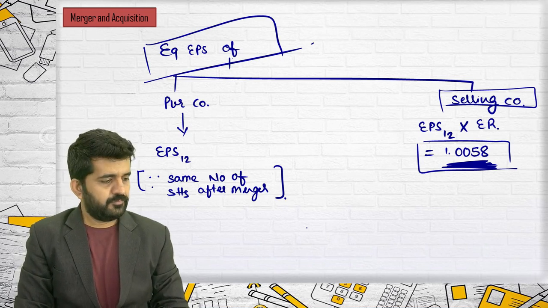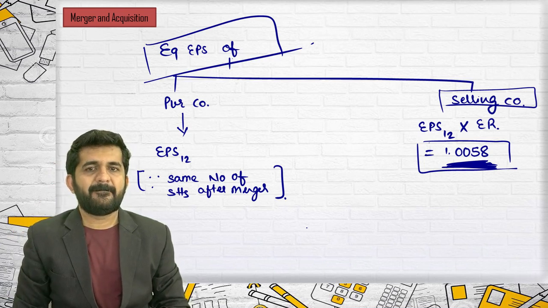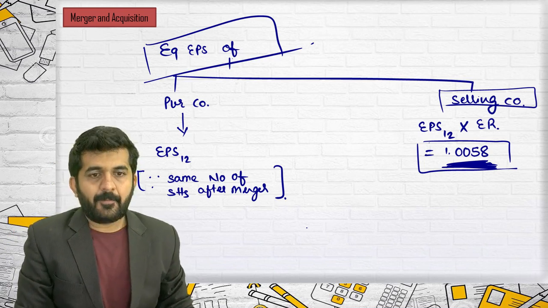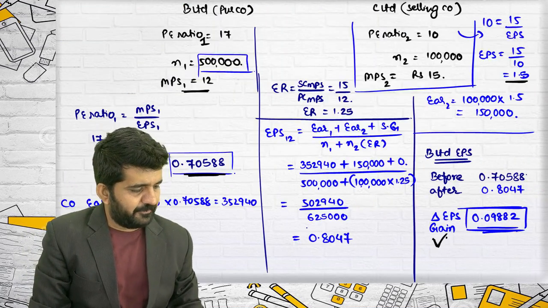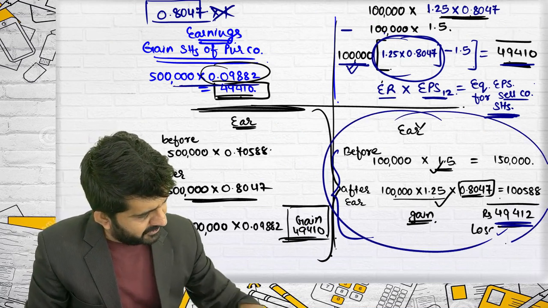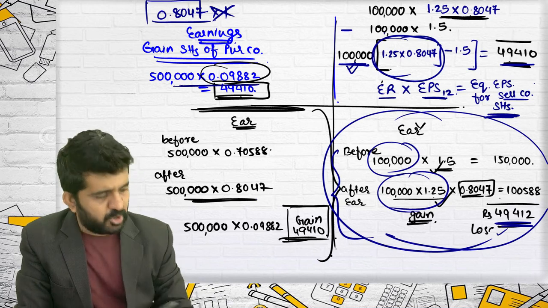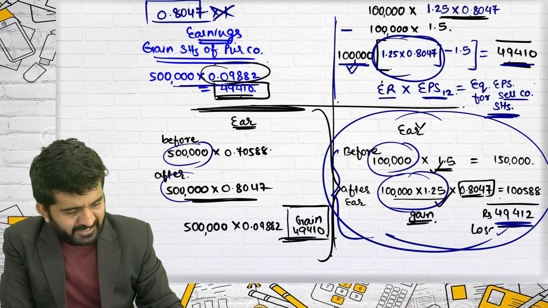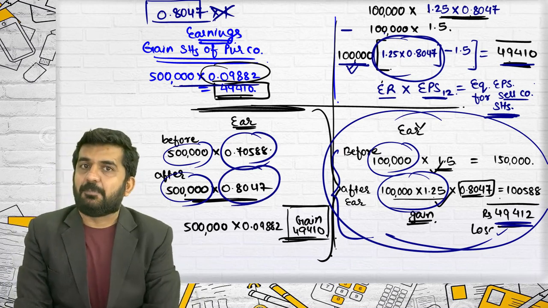This 1.0058 is now comparable with 1.25. Earlier, with 1 lakh shares of ours, we would be earning 1.5 EPS. Now with 1,25,000 shares, our EPS has decreased because we have merged with the purchasing company. Exactly. Try to understand what is happening. If I want to find out the loss of the selling company, the base was 1 lakh here, and here the base was 1,25,000. That was not a problem in the purchasing company. Why? The base was 5 lakhs, the base was 5 lakhs. So this EPS can directly be compared with this EPS.